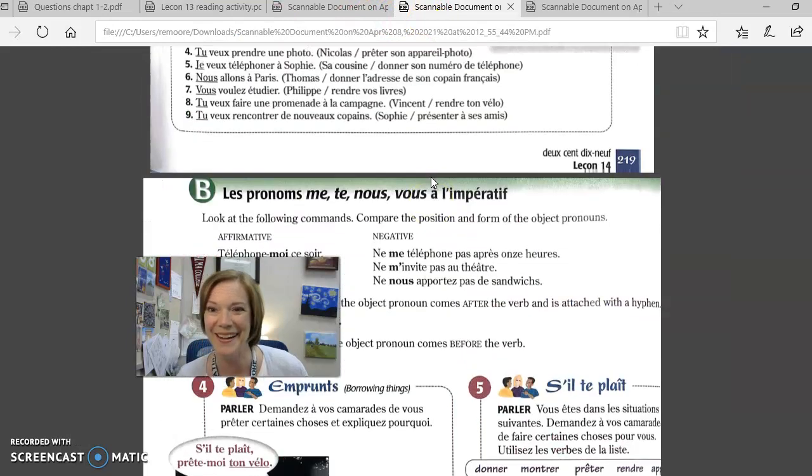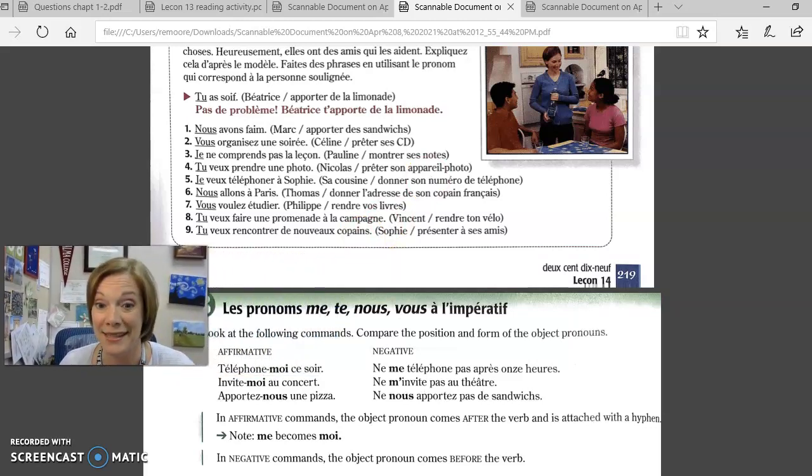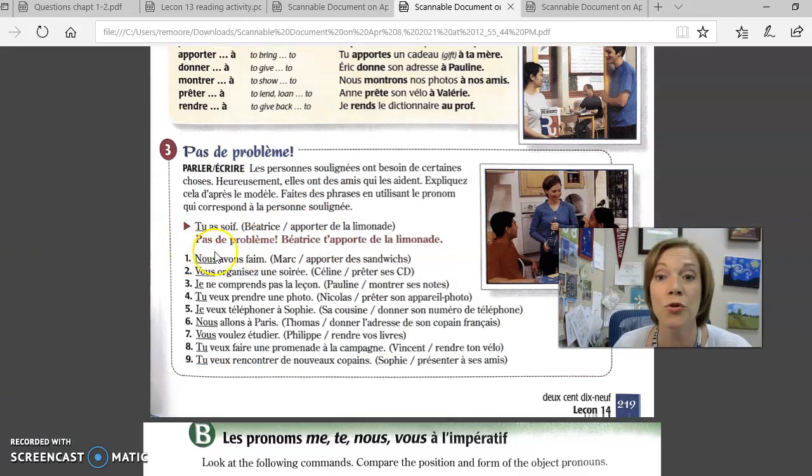Here we go. So this is page 219. Your assignment is to do page 219, exercise 3. It says, pas de problème. All these people are talking about their problems. For example, nous avons faim. We're hungry. Pas de problème. Marc nous apporte des sandwiches. You're going to say, Mark is bringing us some sandwiches.